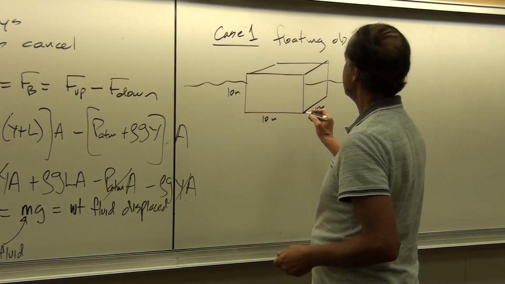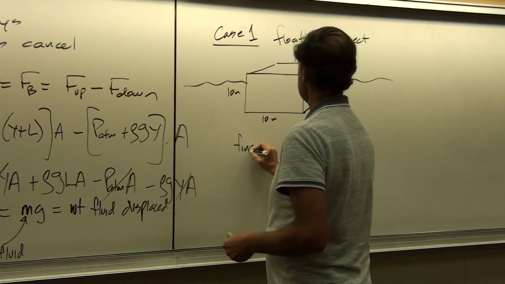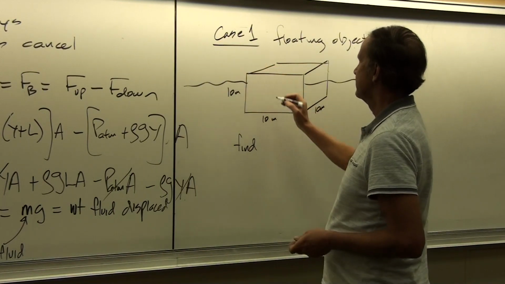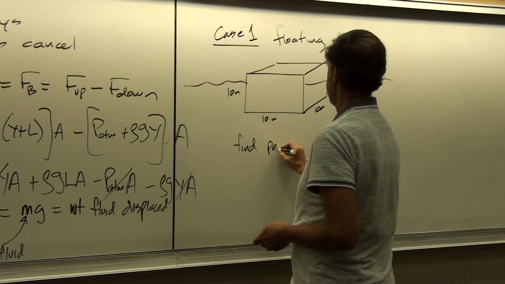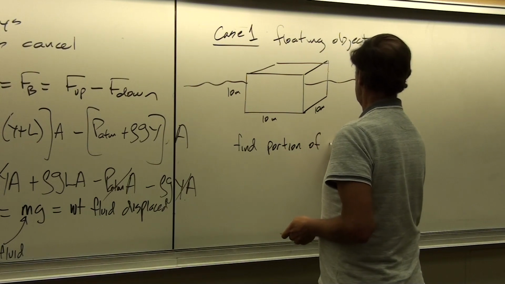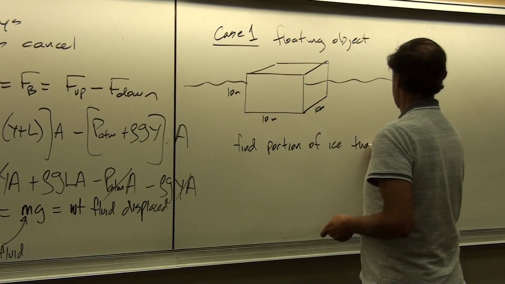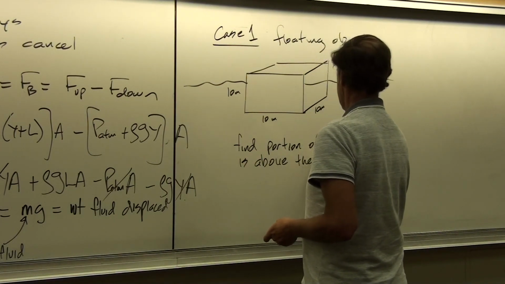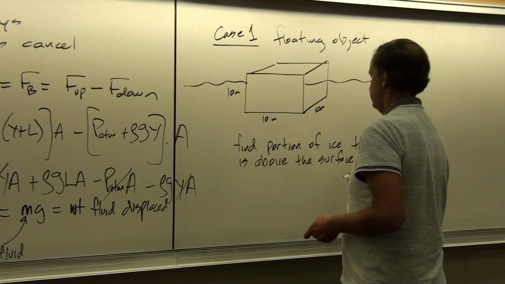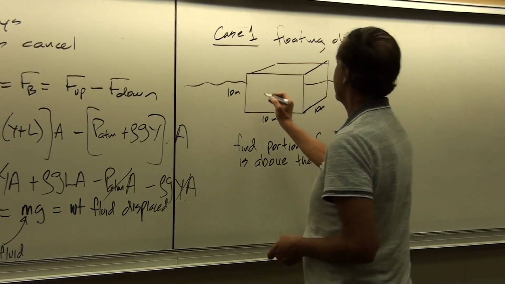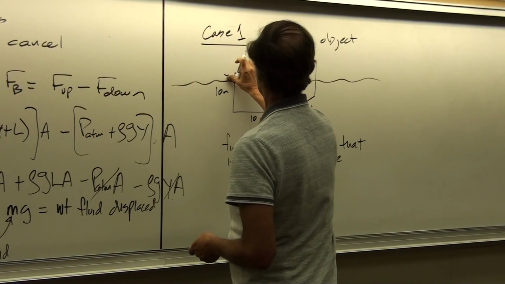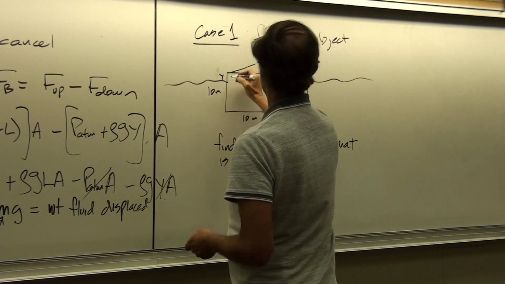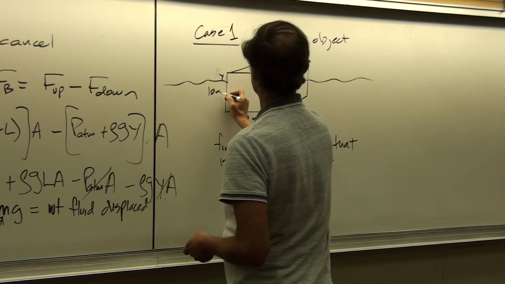Okay, and so here then, let's find that portion of the iceberg that is above the surface. Let's call that y, and then this total height here is 10.